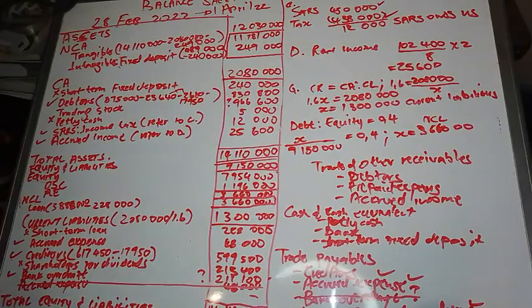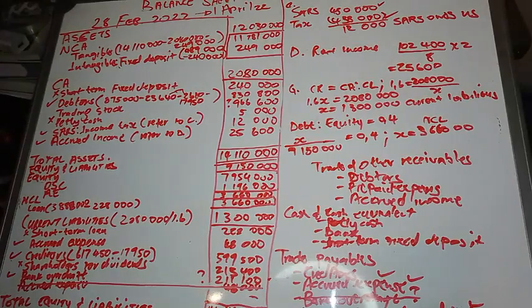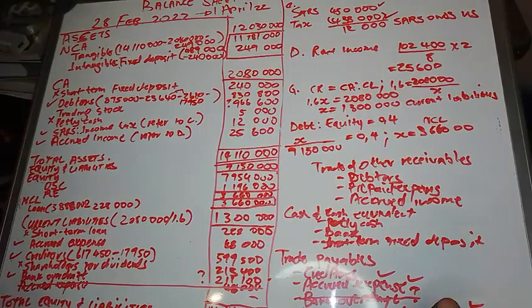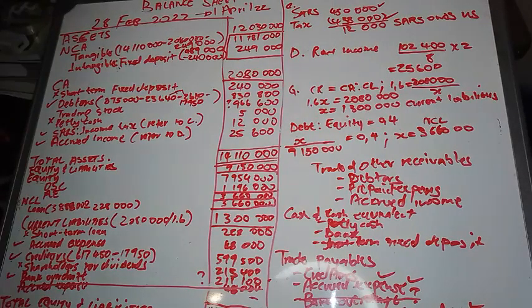Same applies to current liabilities. On the loan, if a loan or a mortgage bond will be paid within the next 12 months, it relates to a short-term portion. It's a short-term loan. We call it a short-term portion or a current portion.